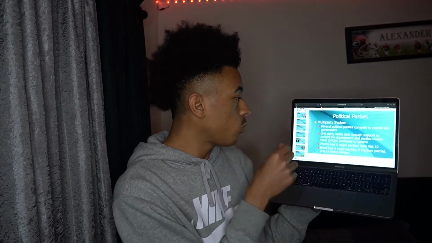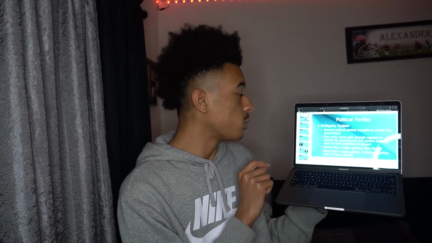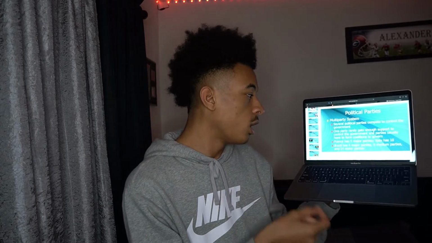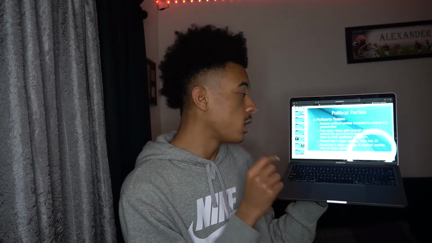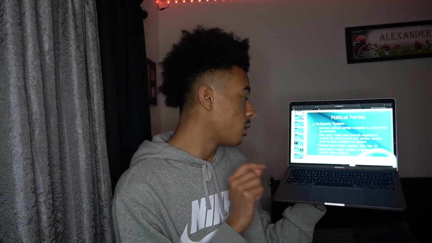And along with these one-party systems, we also have multi-party systems. These are where several political parties compete to control the government. One party rarely gets enough support to control the government, and the parties usually have to form coalitions to govern. France has 5 major parties. Italy has 10. Brazil has 4 major parties, 9 medium parties, and 14 minor parties. Now, I have no clue what the medium or the minor parties are because I don't think we've gotten to that part, but I'm figuring it all out right now.